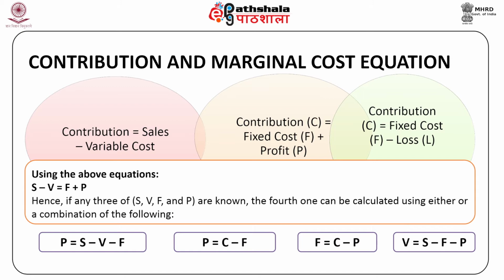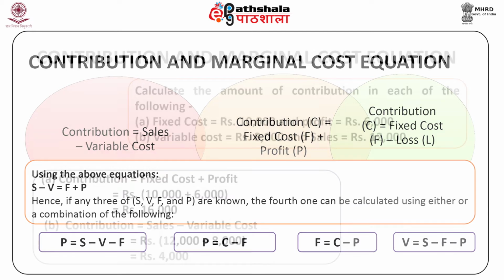These are P is equal to S minus V minus F, P is equal to C minus F, F is equal to C minus P, V is equal to S minus F minus P.